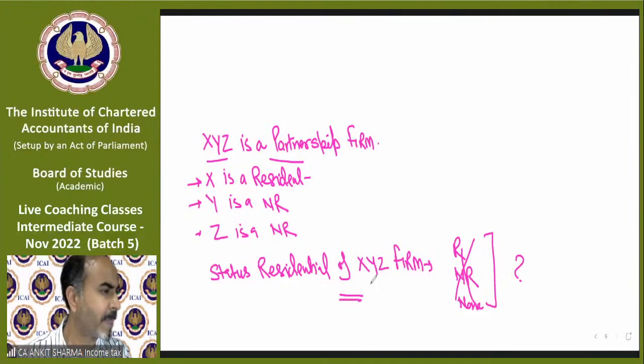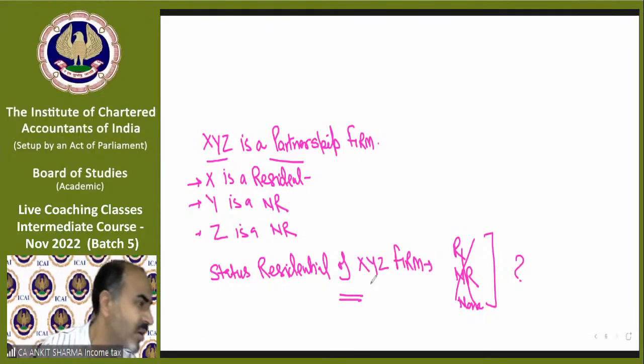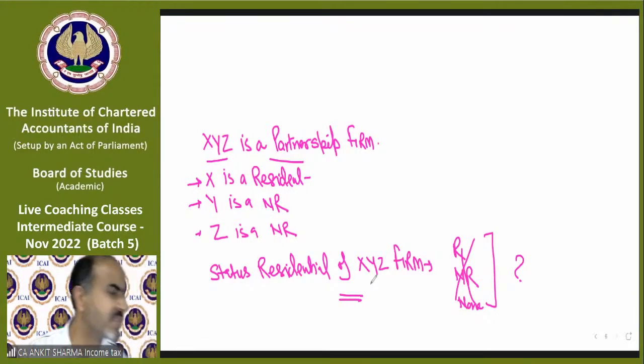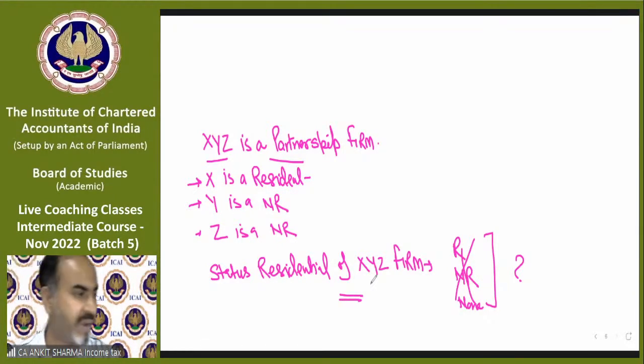Okay. Answers have come. Akash is saying he is a resident. I am asking about the partnership form. So he or she cannot be said like this, Mr. Akash. Shruti is saying the answer none. Milton Kumar Mahanta is saying none. Can't define. Hitesh says XY is resident if their control of management, none. Status of firm depends upon control and management, XYZ. Okay. Khushia Sahu is saying XYZ is a resident of India. Very good.